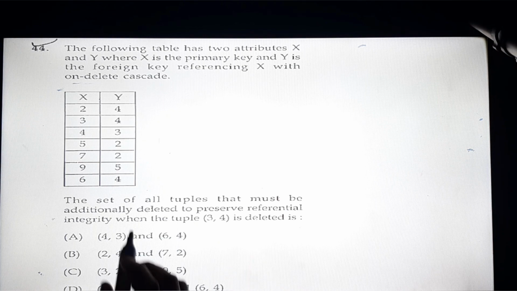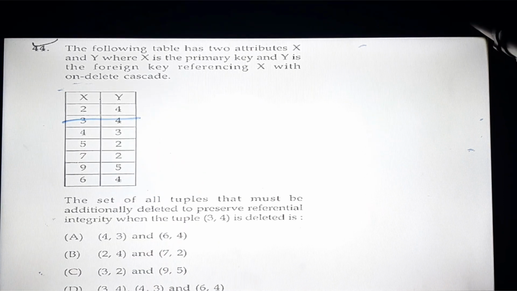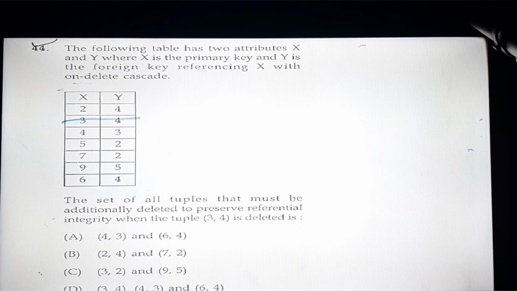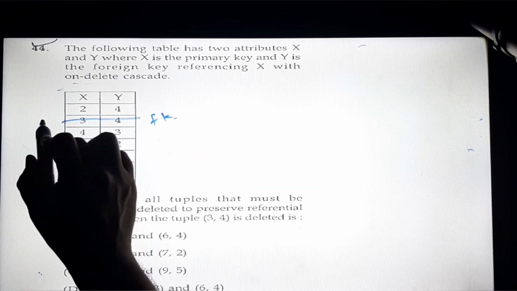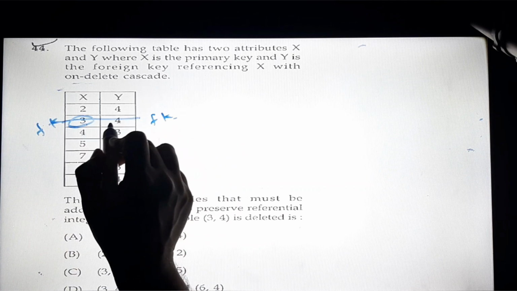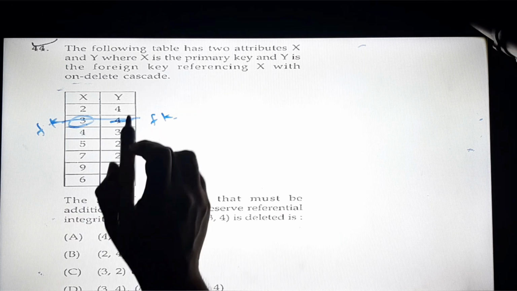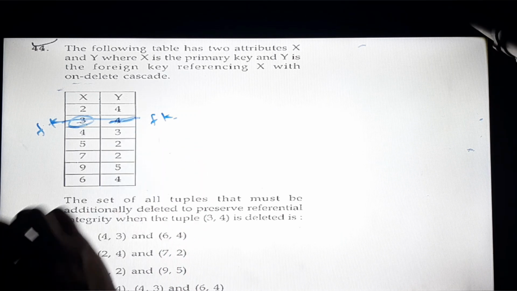So they are asking what happens when we delete 3 4. So assume that we have deleted 3 4. What will happen? Now, interesting. Check that this is a foreign key and this is a primary key. So first we will check whether the primary key is deleted. This is the important question. If a foreign key is deleted, it can be a null column. A foreign key can be repeated, a foreign key can be null, no problem. But this primary key is deleted.